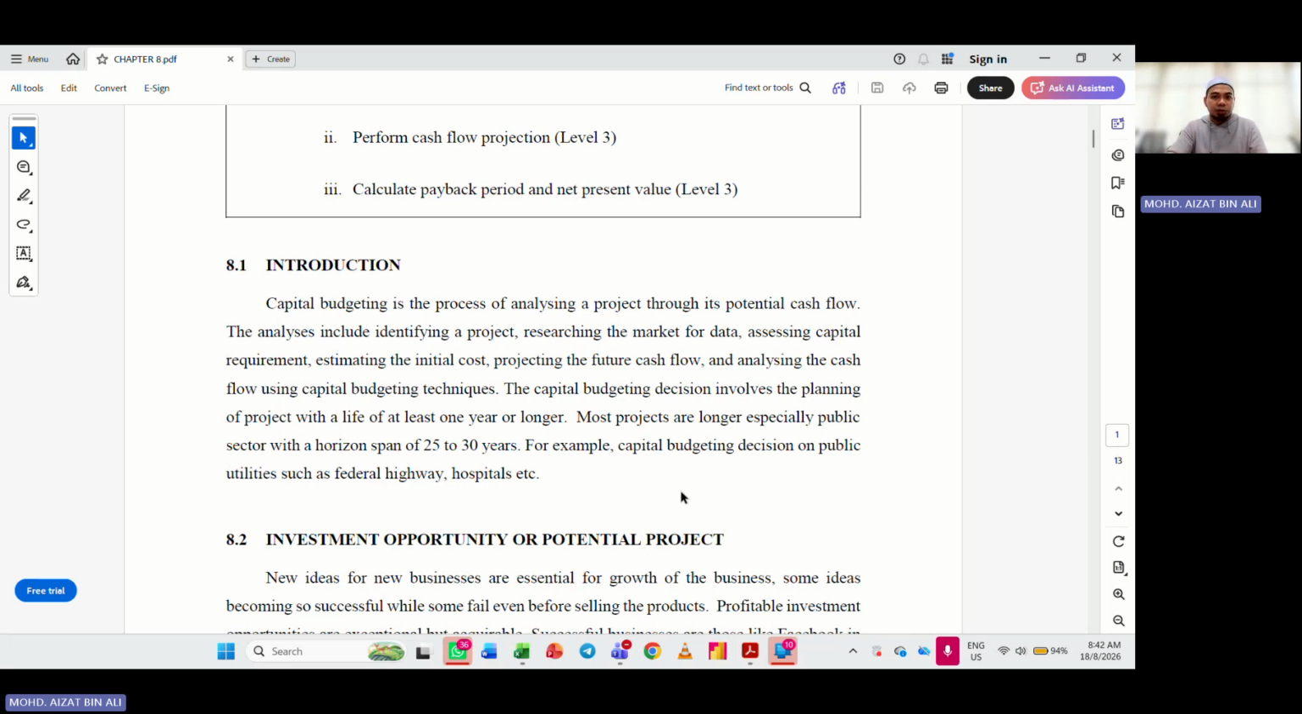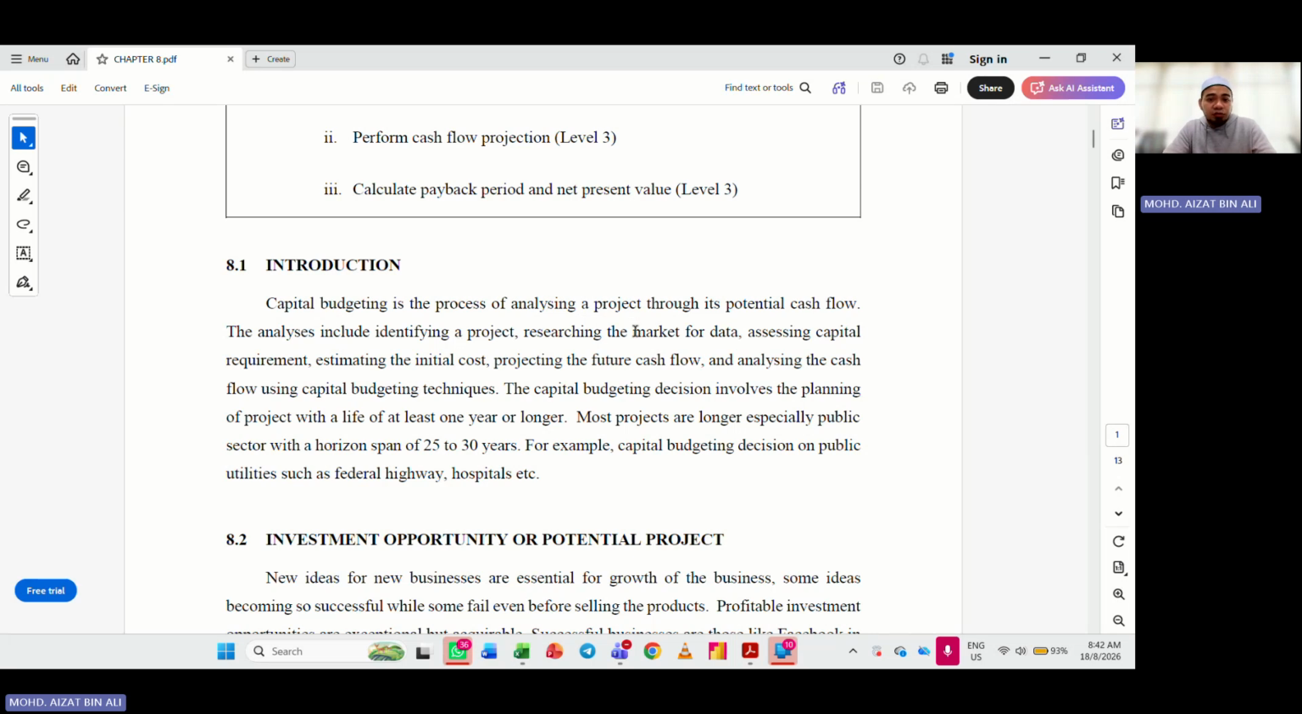Among the processes involved, firstly we have to identify the best project. Sometimes you have multiple ideas. You might want to do business in the F&B industry. You might want to go into photography business. You might want to go into homestay business, for example. You can have many ideas at the same time. But firstly, you need to identify which one is the best idea.